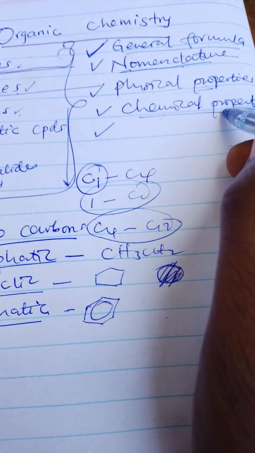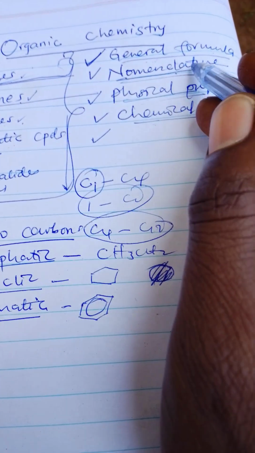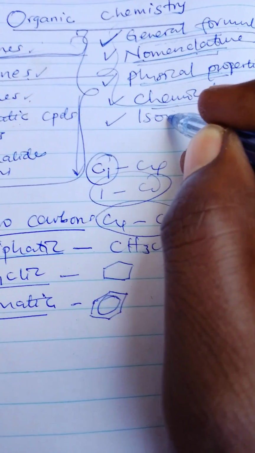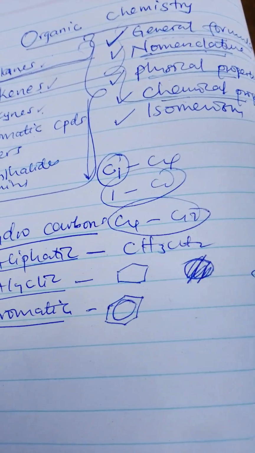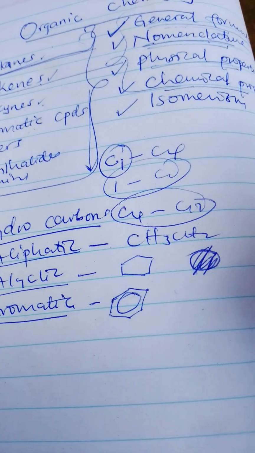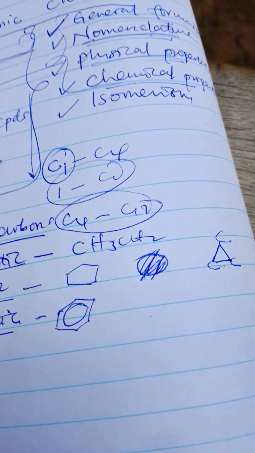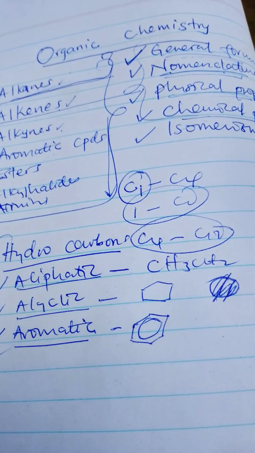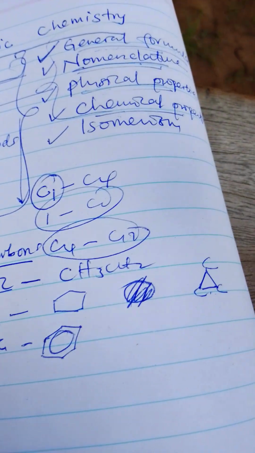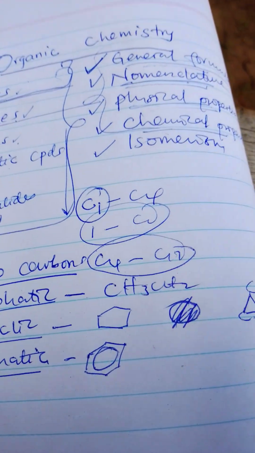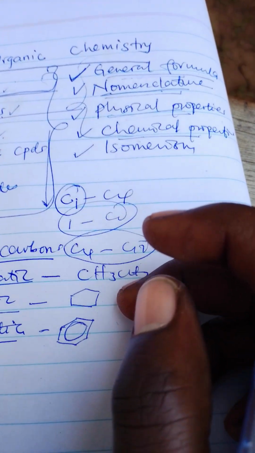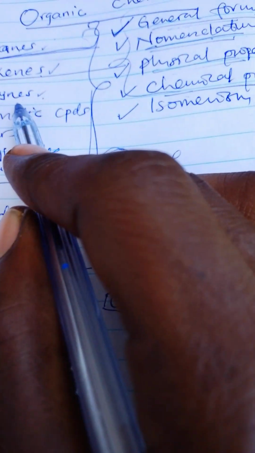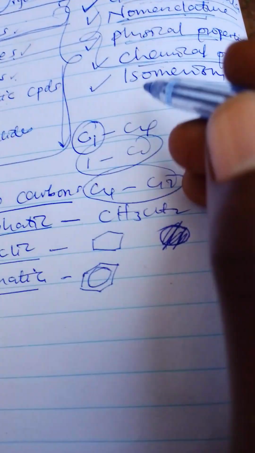Apart from knowing chemical properties, physical properties, nomenclature, and the general formula, which you may miss, what may not be missed is isomerism. I should know the different types of isomerism, which means I should know how to alter these structures to come to the different isomers. Is it functional isomerism? I need to know the major three types of isomerism. Then how do I apply it to alkanes, to alkenes, and to alkynes?